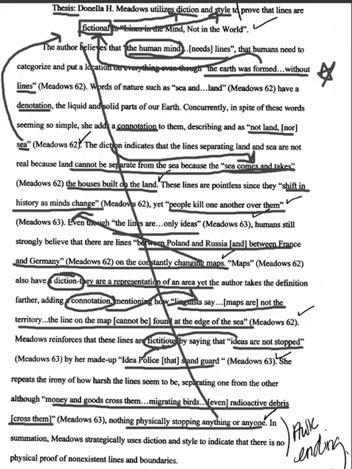In summation, Meadows strategically uses diction and style to indicate that there is no physical proof of the existence of lines and boundaries, which is exactly what the thesis statement says, that through this diction and style, through what denotation says and what connotation says, even though humans want boundaries, they are indeed fictional, as we have seen through all of the quotations in this essay, which is what gives it a 9. She took the thesis, made her point, and then supported it with all different items and strong quotations from the text.